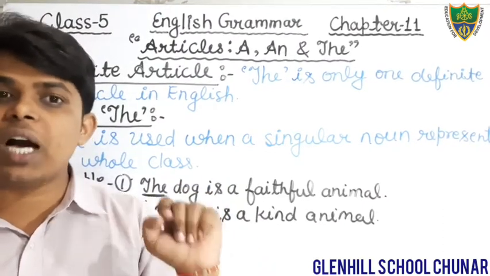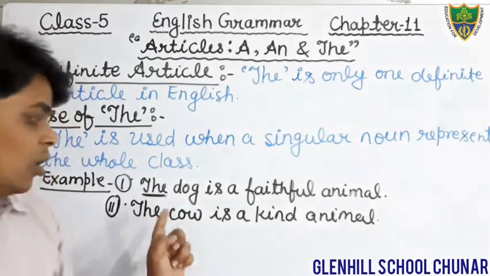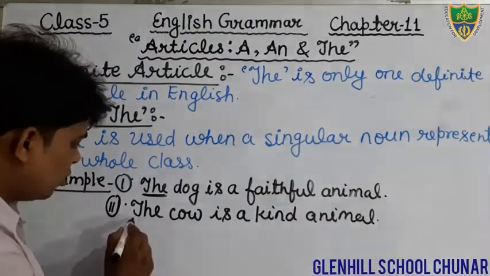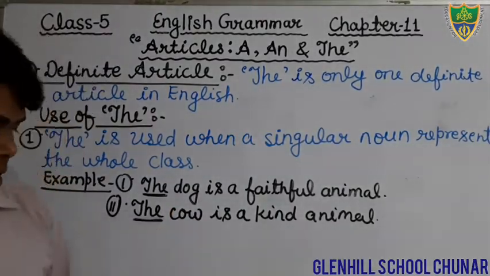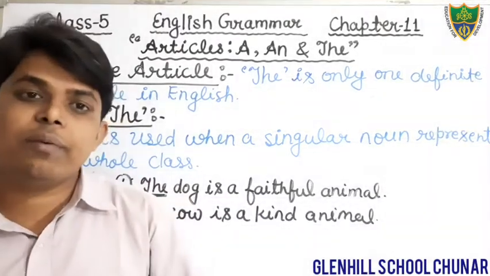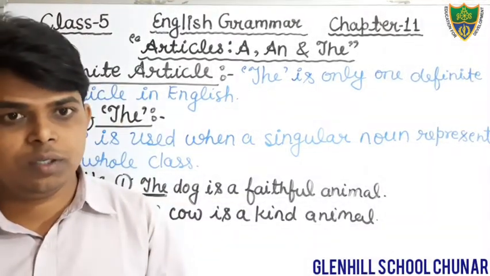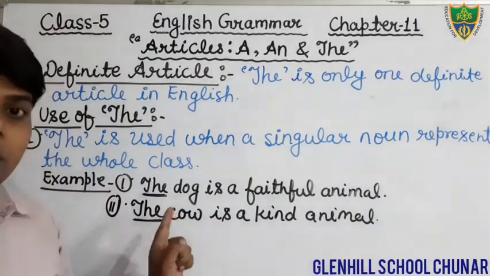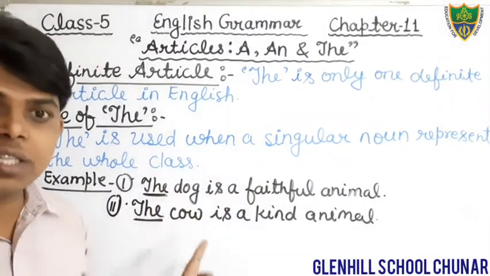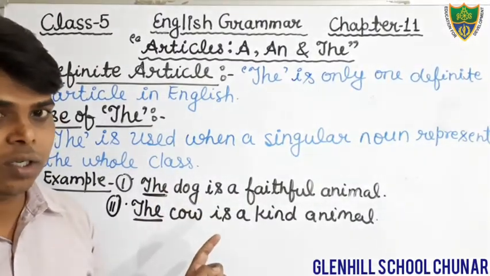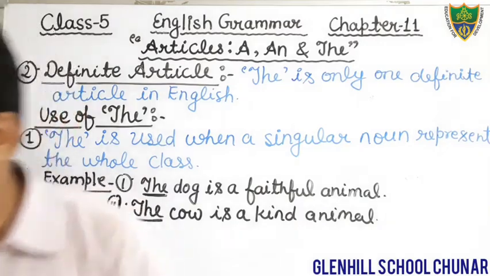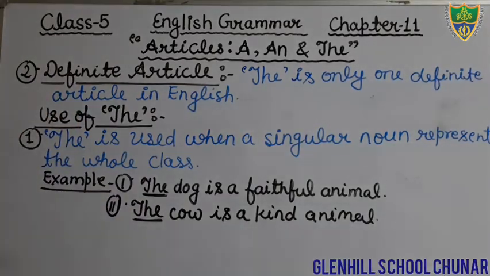Therefore, we will use the article the before the word cow. Here the is an article. Just write down, students, the is used when a singular noun represents the whole class.